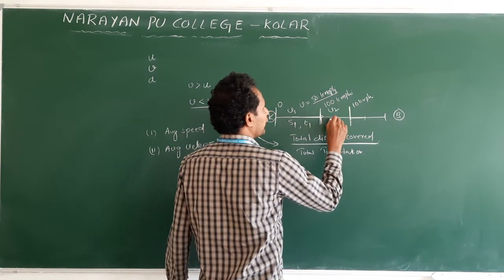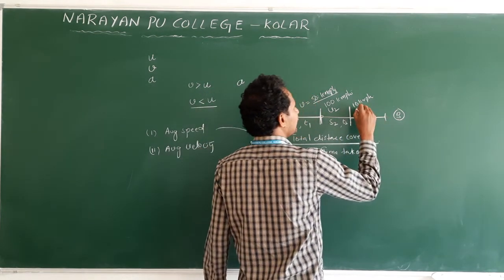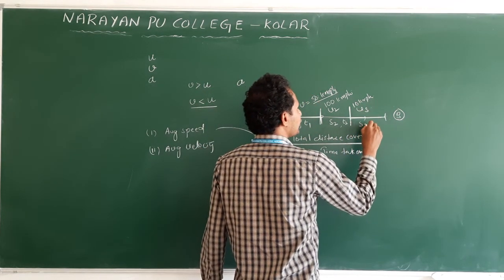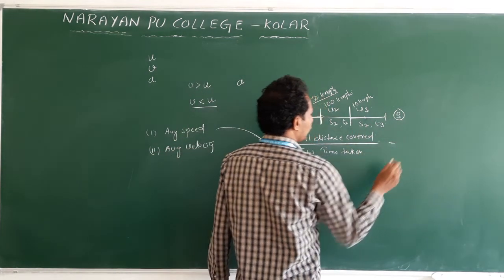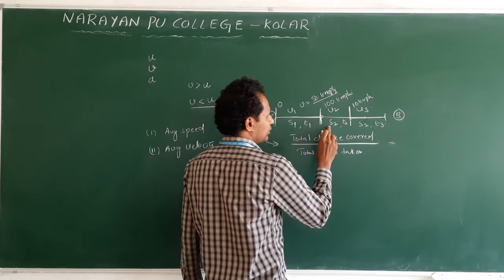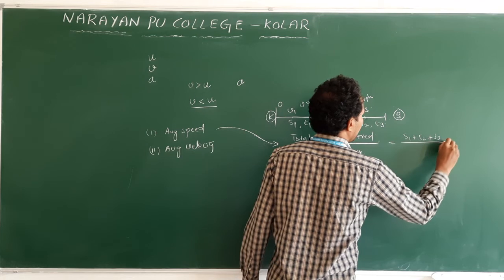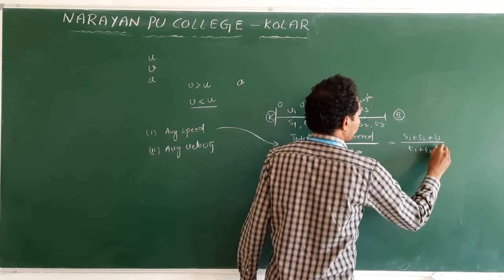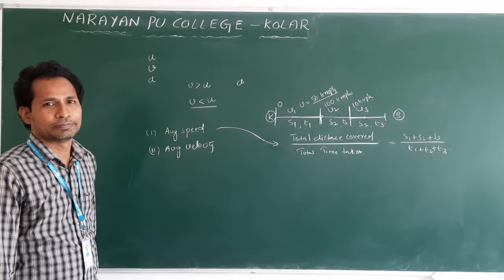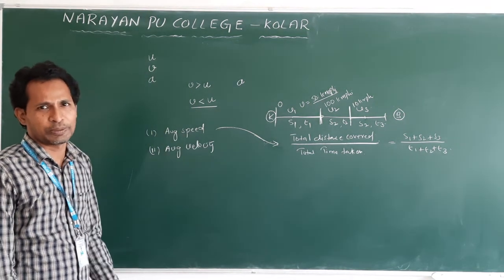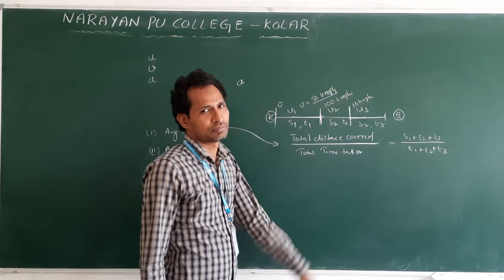With velocity V2, we covered distance S2 in time T2. With velocity V3, we covered S3 in time T3. In this case, how do we write the formula? Total distance is S1 plus S2 plus S3, divided by T1 plus T2 plus T3. If you do this, we get the average speed. So, total distance covered by total time taken.